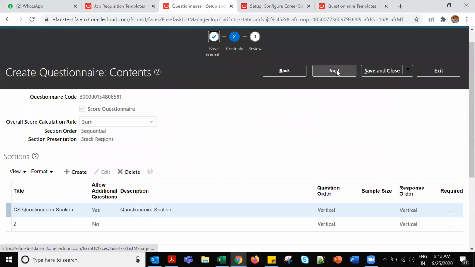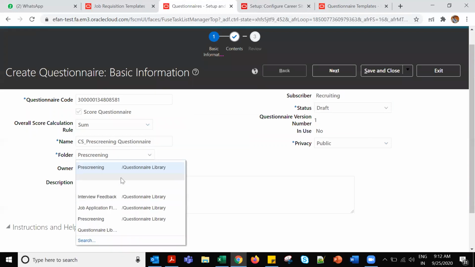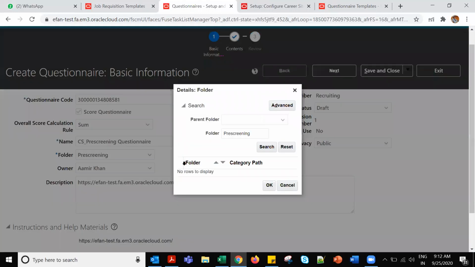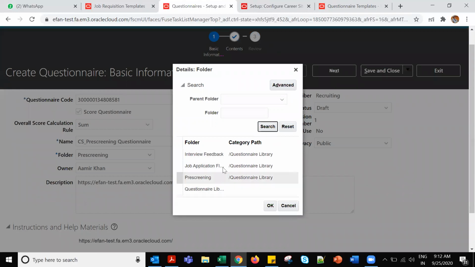Click next. So there are 4, right? Pre-screening, job, interview questionnaires, and one more, 3 or 4. Many are there. Interview feedback, job application, question library will be there by default.